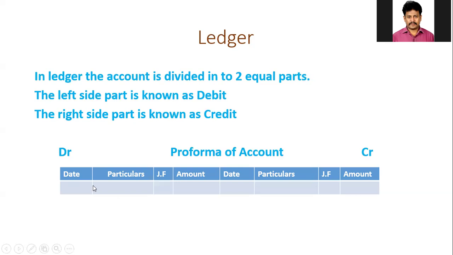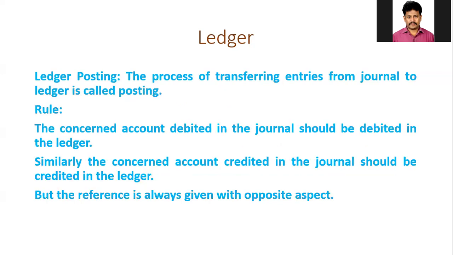The ledger account is divided into a total of 8 columns, 4 columns on each side. Date column, particulars column, JF, amount. Similarly, on the credit side also, it is allotted 4 columns: date, particulars, JF, and amount. So totally, the ledger account is divided into 2 parts and each part is divided into 4 columns. Totally, there will be 8 columns in a ledger account.